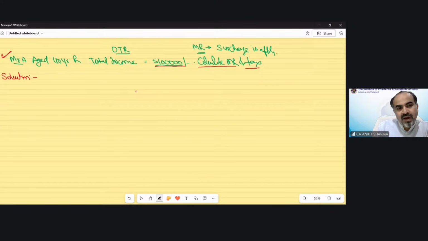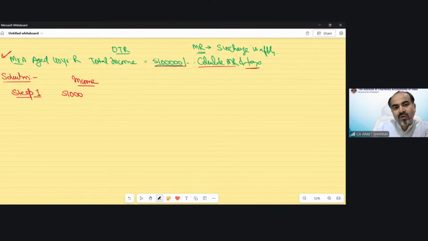The solution part is fixed. Step number 1, you have to take that income which has been given in the question. So in the question, the income has been given as 51 lakh rupees. So you have to calculate the tax on this income. Step number 1 says whatever income has been given in the question, calculate tax on it.